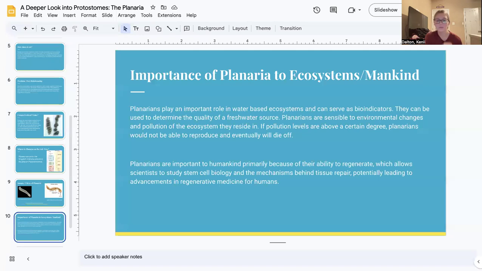And then planarians are important to humankind because of their ability to regenerate, like I talked about, which allows scientists to study their stem cell biology and the mechanisms behind tissue repair. And this can potentially lead to advancements in regenerative medicine for humans and cure a lot of things that we can't cure as of now.